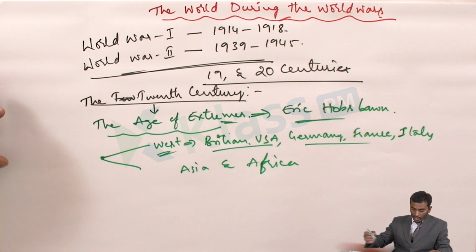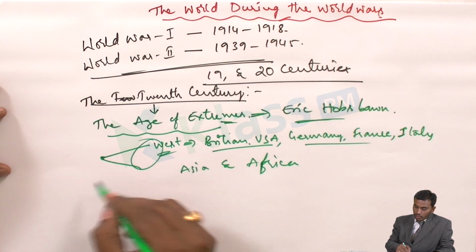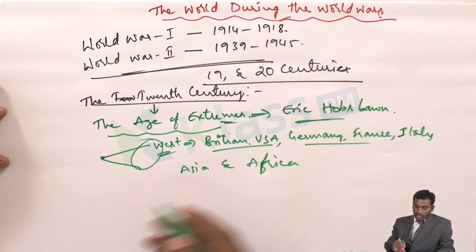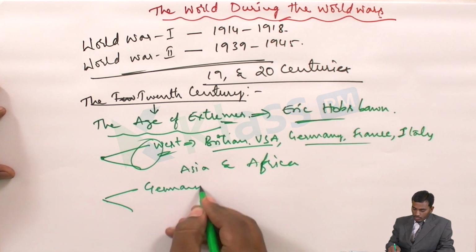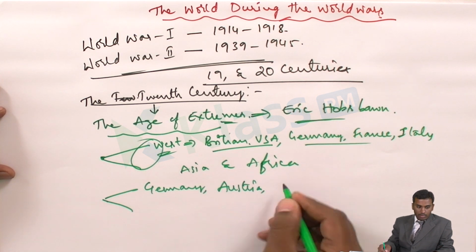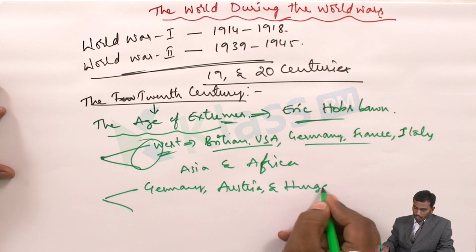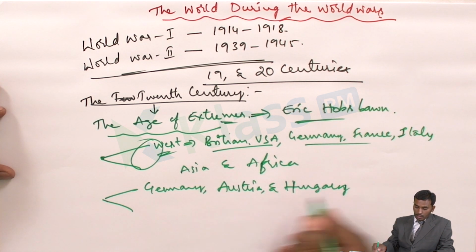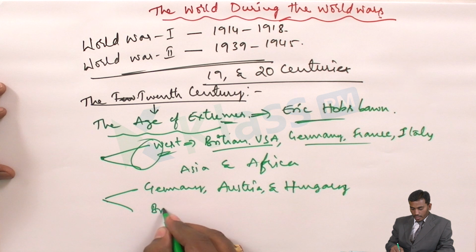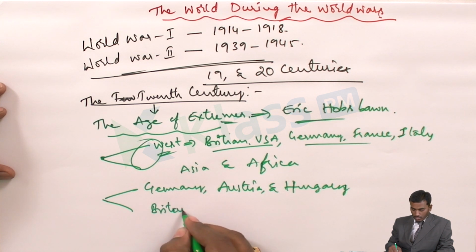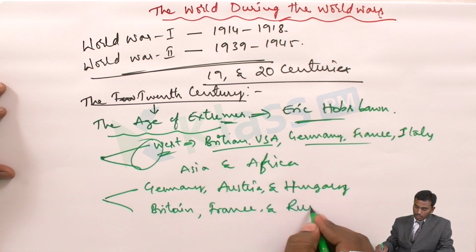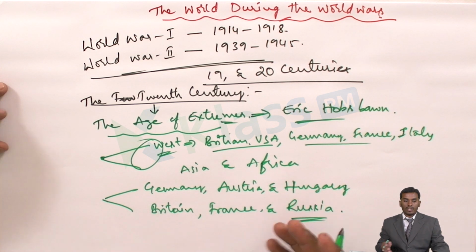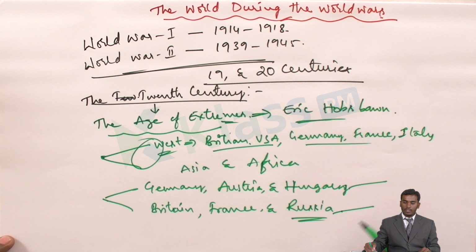Here again it has been divided into two enemy groups. The one is Germany, Austria and Hungary. And the second part is Britain, France and Russia. So these are one side, and these are the other side.